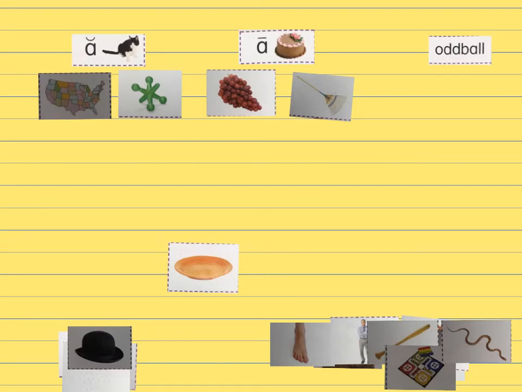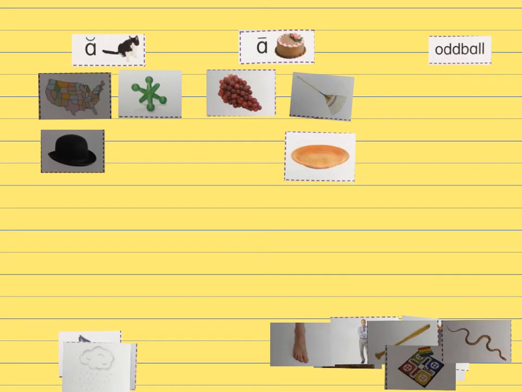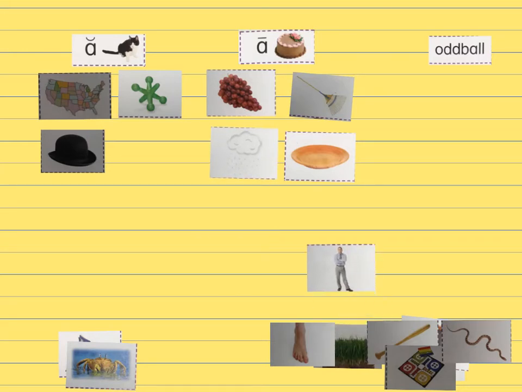Plate, I hear the long A, so it goes in that group. Hat, I hear the short A sound. Rain, I hear the A say its name, so that's the long A. Man, I hear the short A.